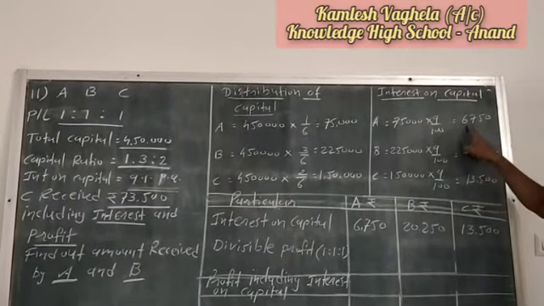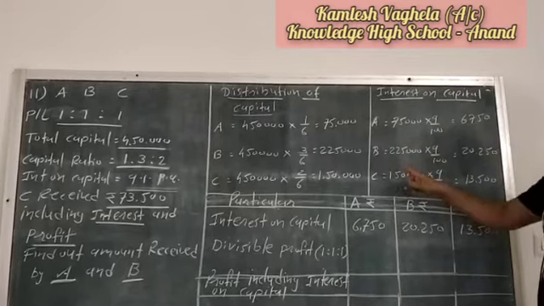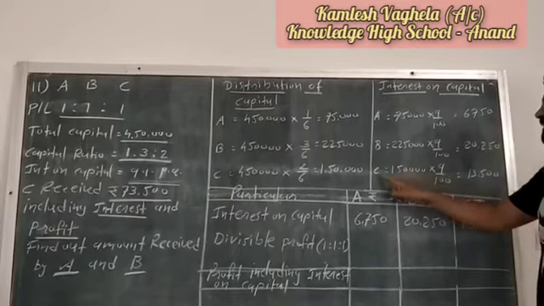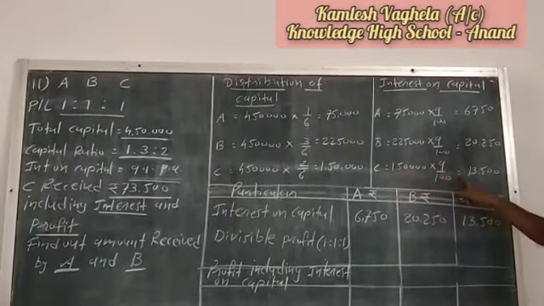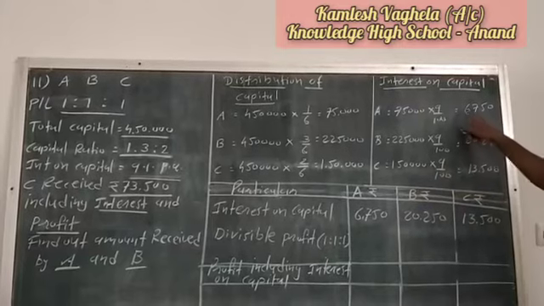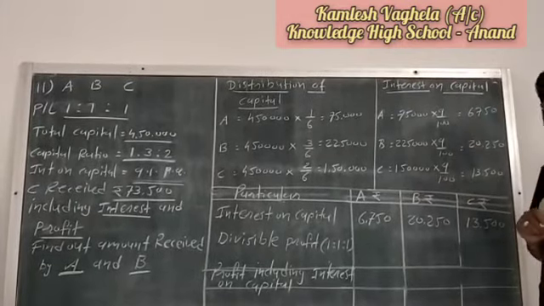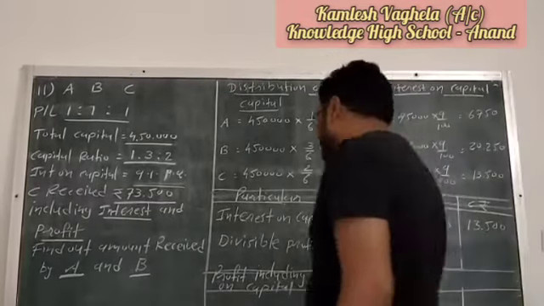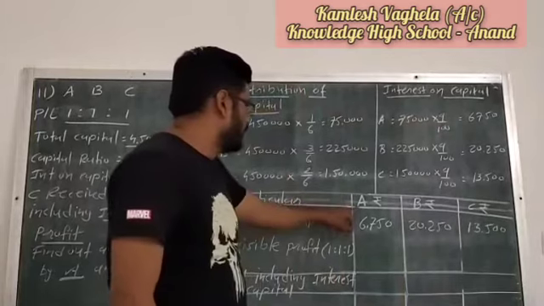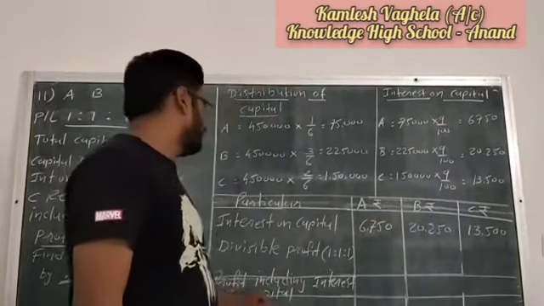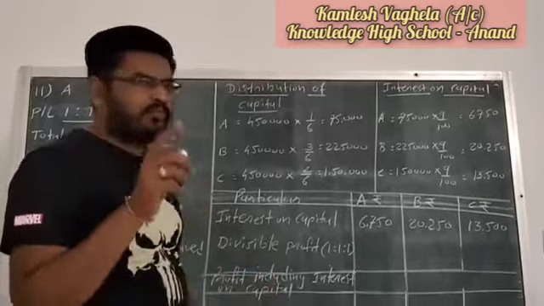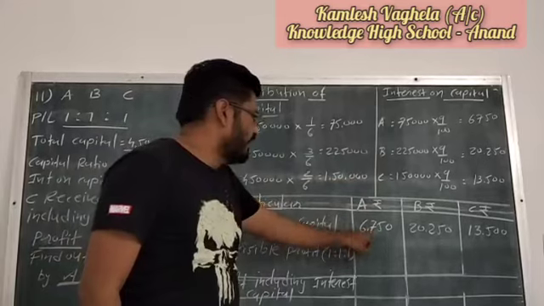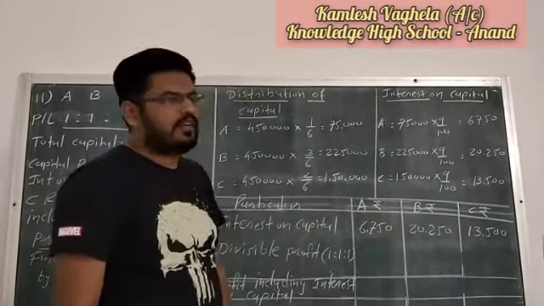So 75,000 into 9/100 will be 6,750. Then B, 2,25,000 into 9/100, so 20,250. And C, 1,50,000 into 9/100, so that is 13,500. So this is the interest on capital given to the partners by the firm. Now after this we have to draw this table. In this table there are 4 columns: particulars, A, B and C. Now the first thing is interest on capital. You have to write it down first. See here, 6,750, 20,250 and 13,500.